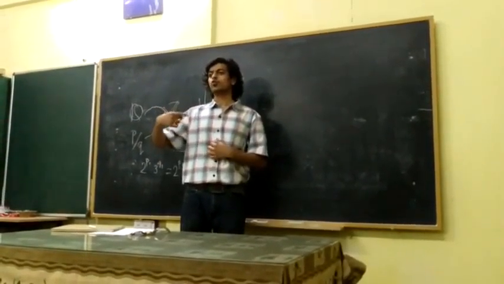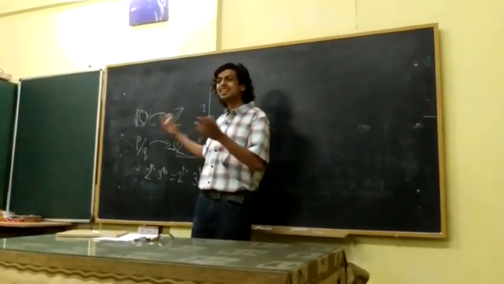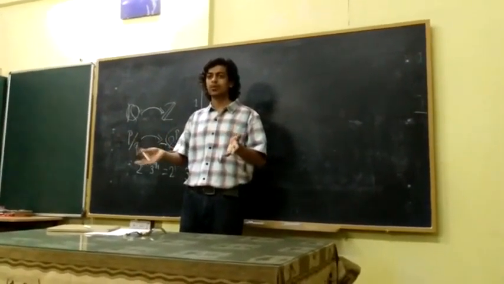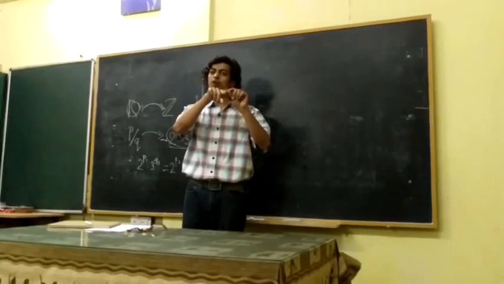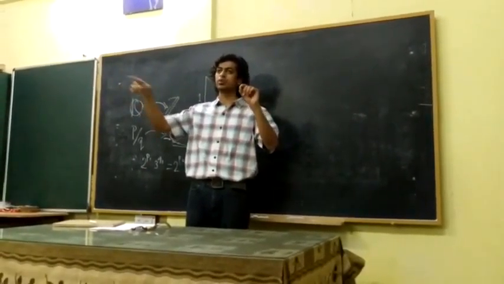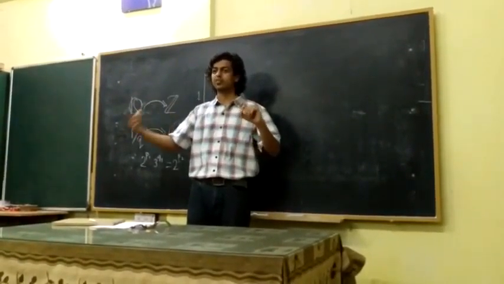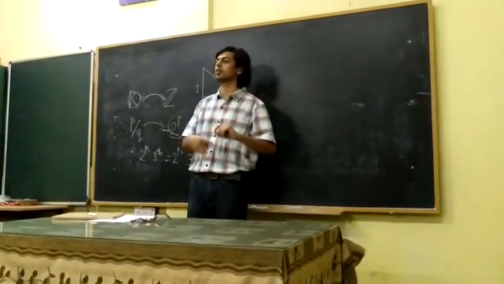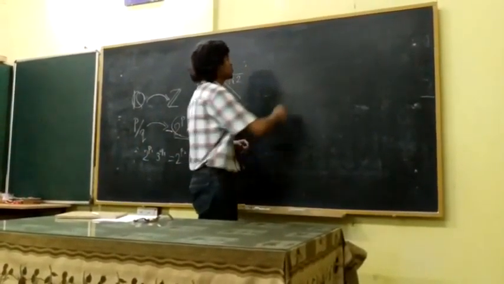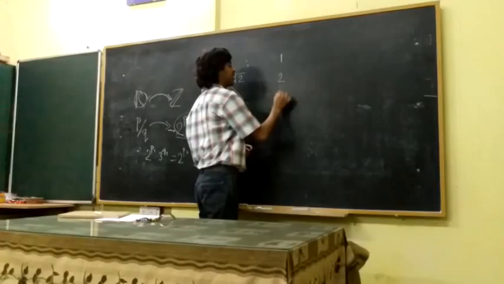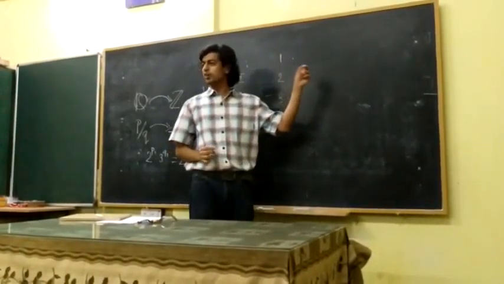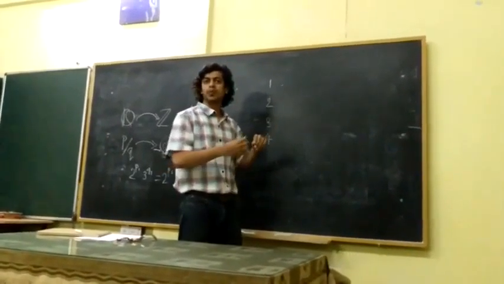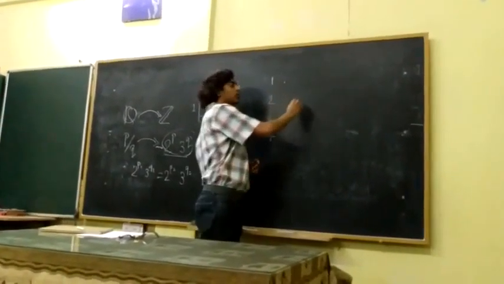Now since they are the same number as integers, I can list them down. For 1, I can write a first real number, I can write a second real number, a third real number, a fourth real number, a fifth real number, right? So let us suppose that I write real numbers like this. Since they are smaller than 1 and they are written in binary, they'll start with a point.